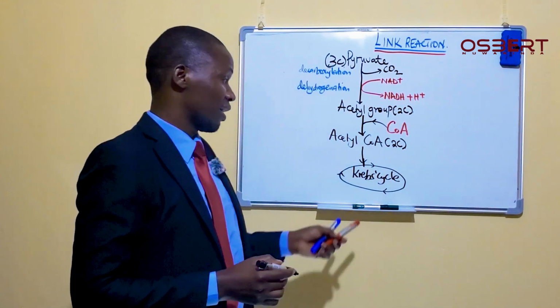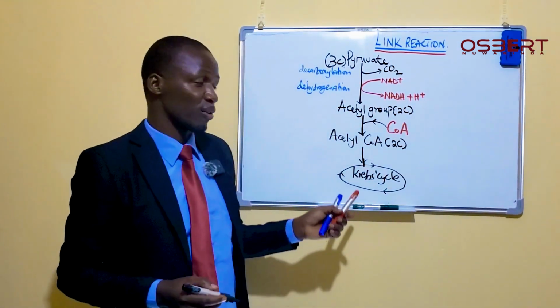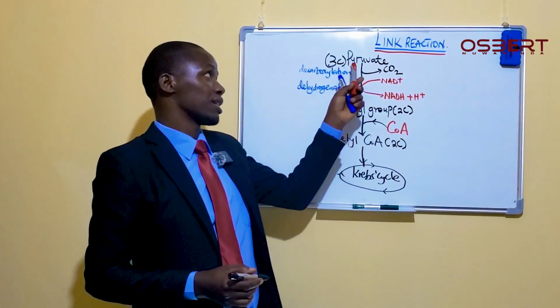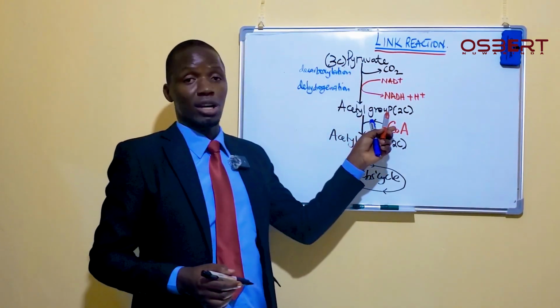That means as one of the conditions for entering the Krebs cycle, this molecule must first be turned from 3 carbons into 2 carbons.